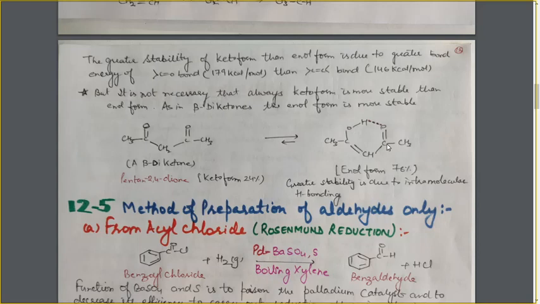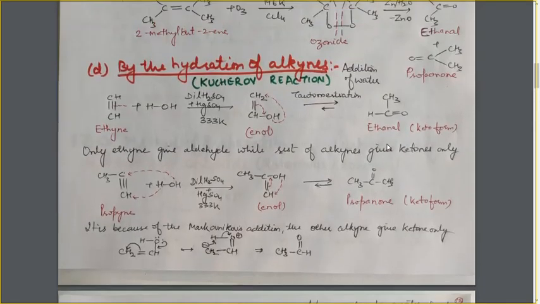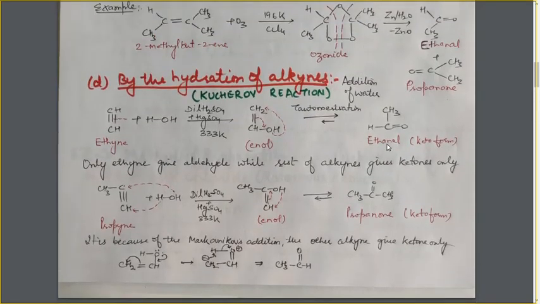So it is again a new thing, that it is not necessary that the keto form is more stable than the enol form. Sometimes due to some additional factors, the enol form can also be more stable than the keto form, but usually the keto form is more stable. So here we will see one more thing, that from ethyne we have obtained an aldehyde, and from propyne we have obtained a ketone.